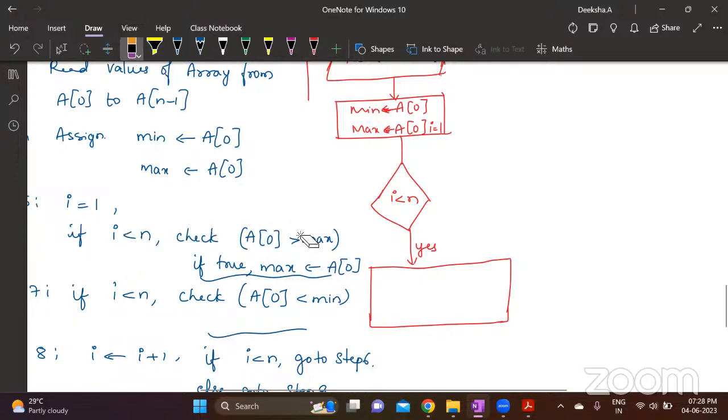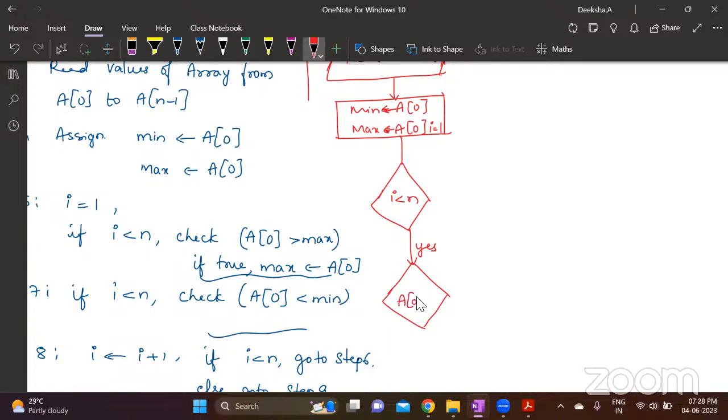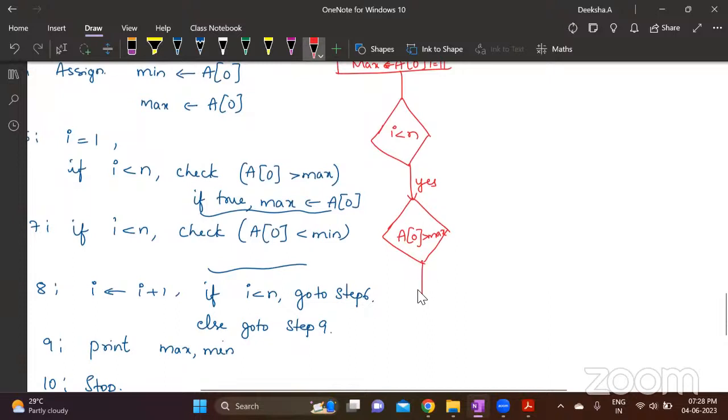For one if-else, this is not processing basically. You have two if-else. In one, you check whether A0 is greater than max. If yes, max is A0. Otherwise, you have to go to the next one. So here it is not else. In either case, you have to go to the next statement. If I is less than n, then you check if A0 is greater than max. If this is also yes, then you assign max to A0.